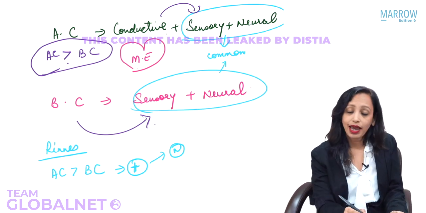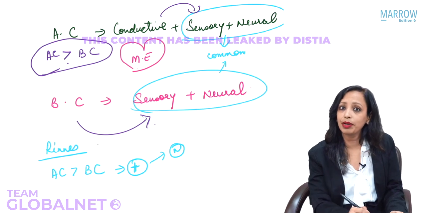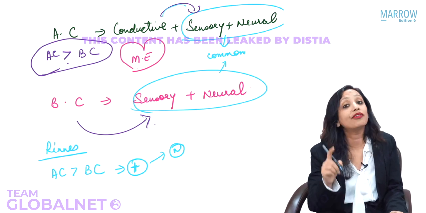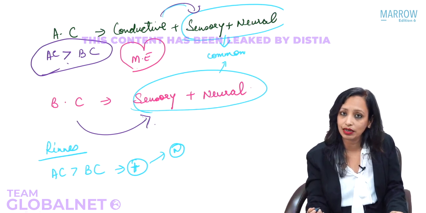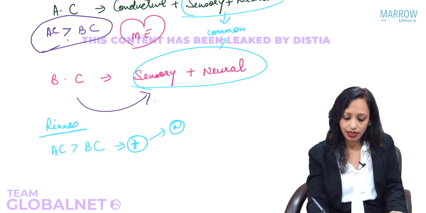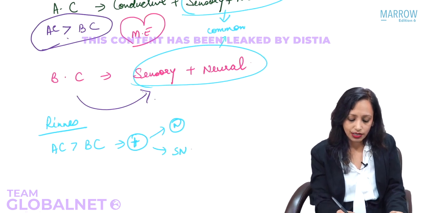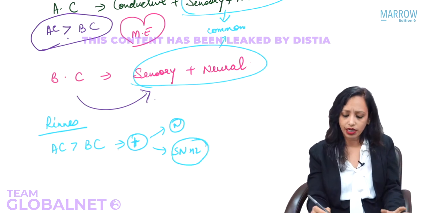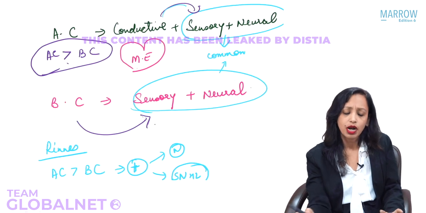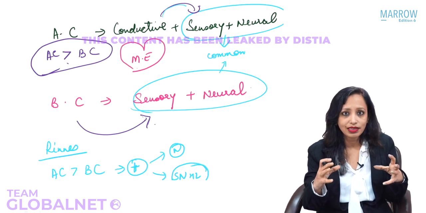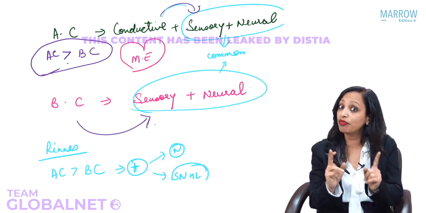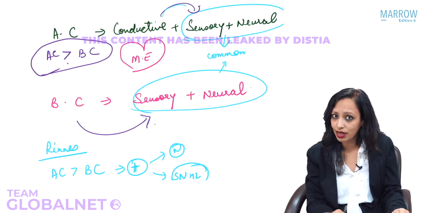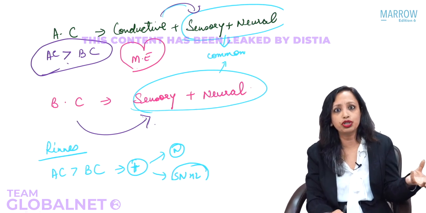Why? Because in air conduction, because of amplification in the middle ear, more sound is reaching the defective inner ear than the sound that is directly going to the defective inner ear in bone conduction. So again, if there is a sensorineural hearing loss, air conduction will be better than bone conduction. That is exactly what I told you in the beginning also. Did I tell you that as long as the middle ear is normal and the sound is passing through the normal middle ear, air conduction will be better than bone conduction? Did I not tell you that? Yes. Middle ear is normal gives us two situations.